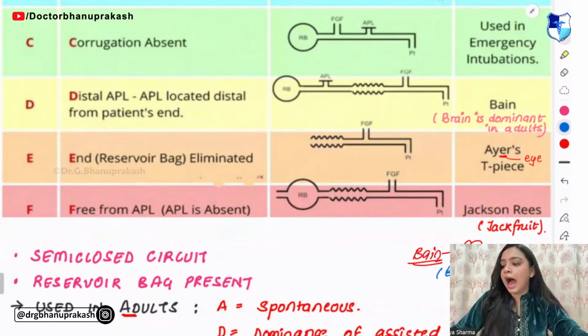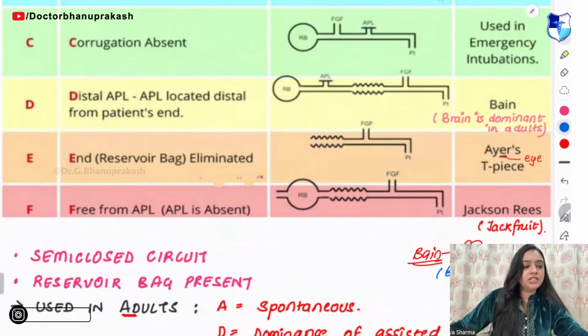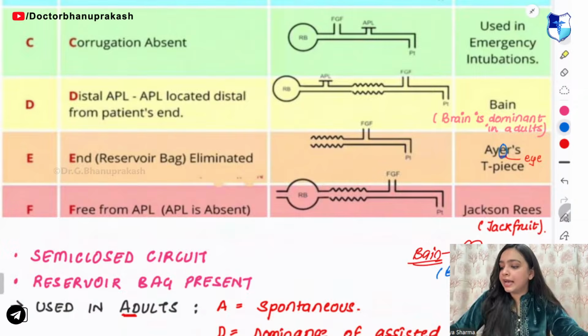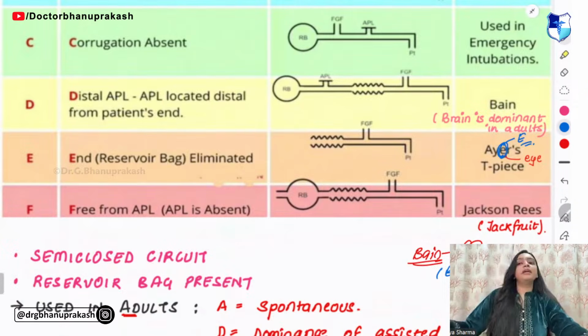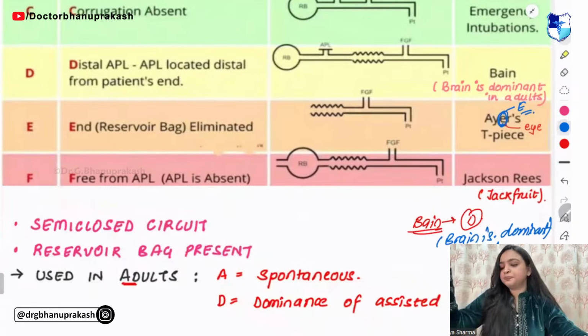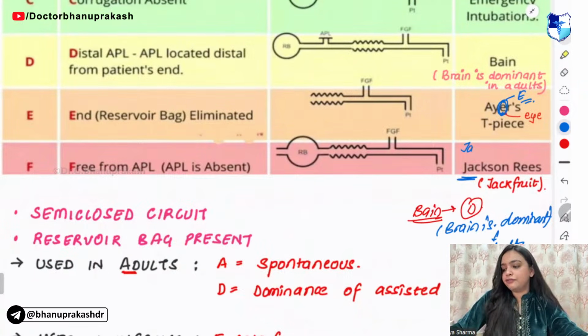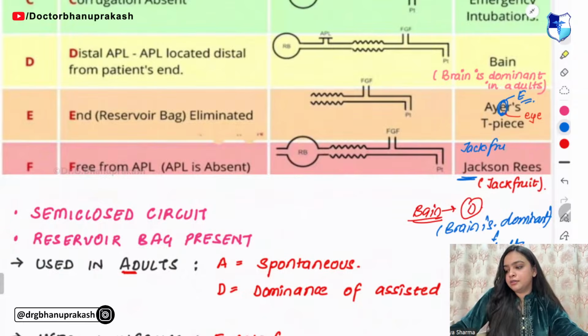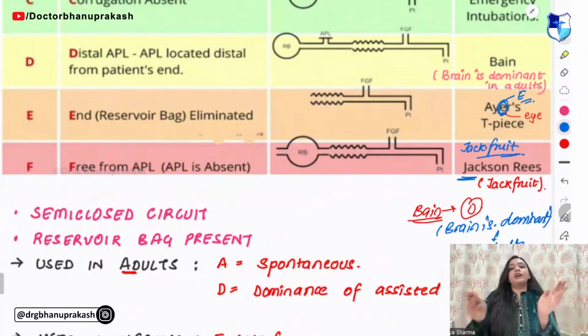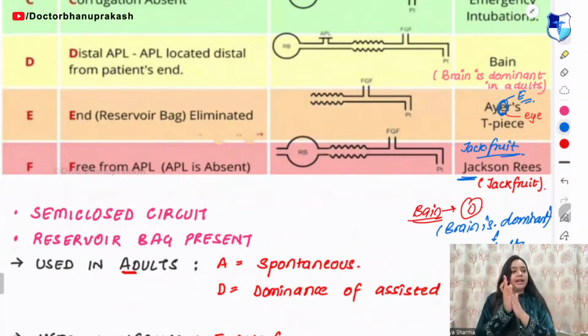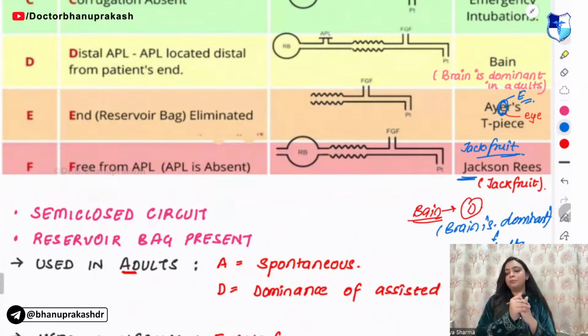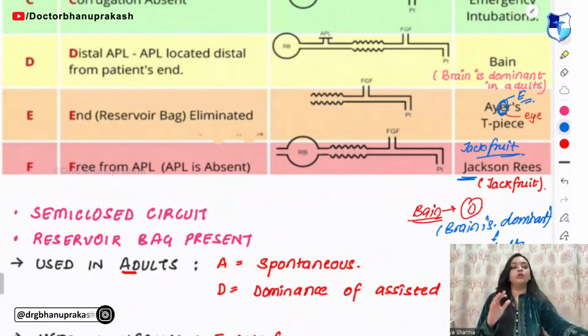Then you have the Ayre's T piece. So remember, Ayre's has E in its spelling. E means type E, right? Then you have the Jackson Rees. So remember, jackfruit, right? You must have eaten jackfruit. Remember it with the help of jackfruit. Jackfruit, that is Jackson, is type F.